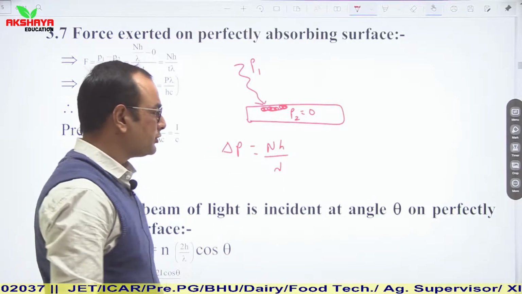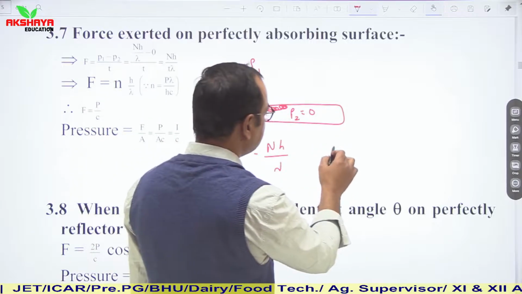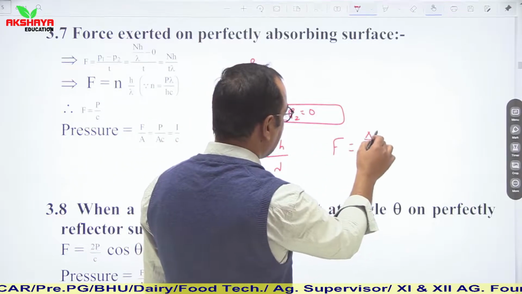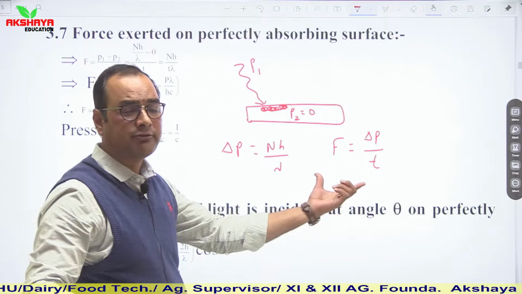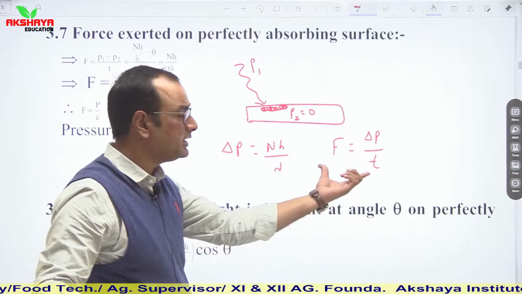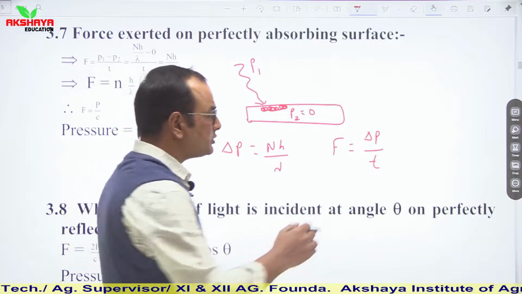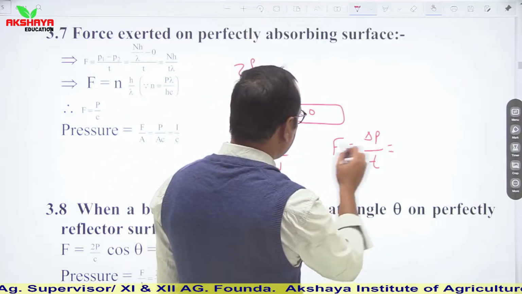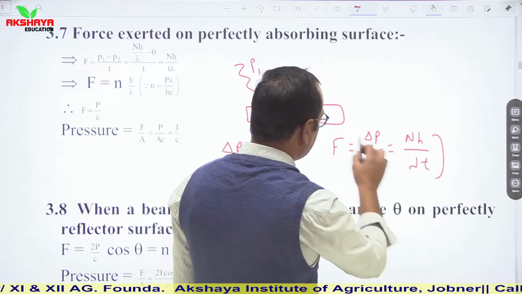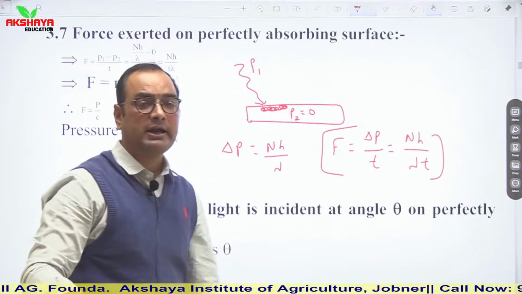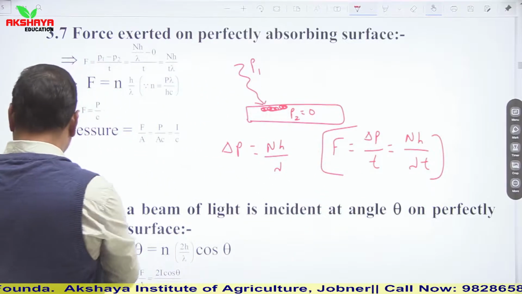nh upon lambda. So in this situation, force on this surface is F is equal to del P upon T. This is the relation which is derived from Newton's second law of motion. We have studied this relation in mechanics. So del P upon T, del P is nh upon lambda, so it is nh upon lambda T. So this is the force on a perfectly absorbing surface.